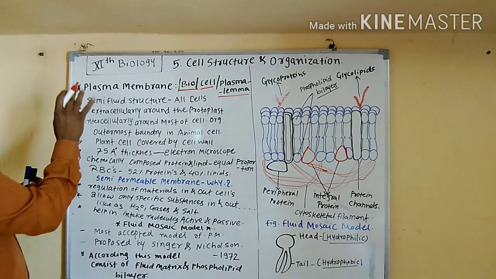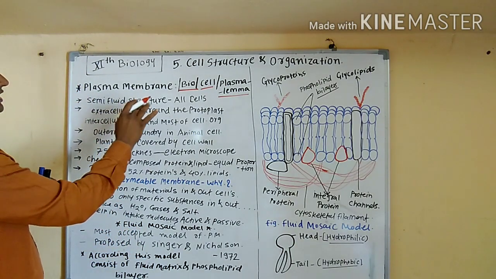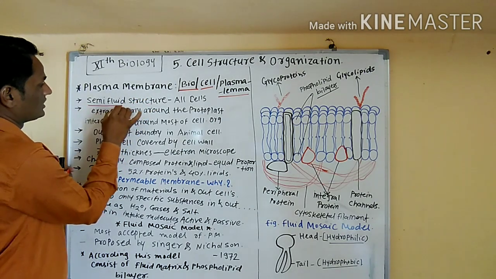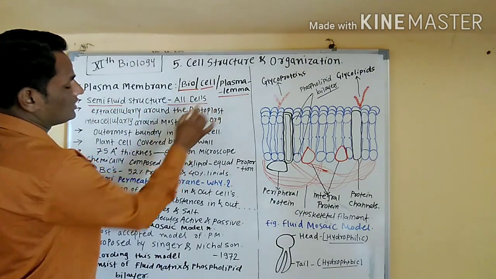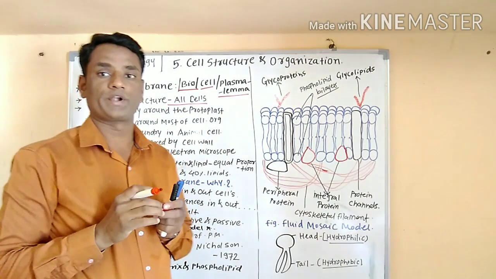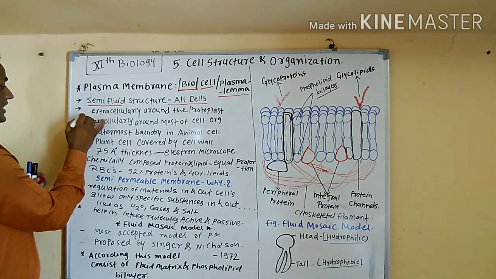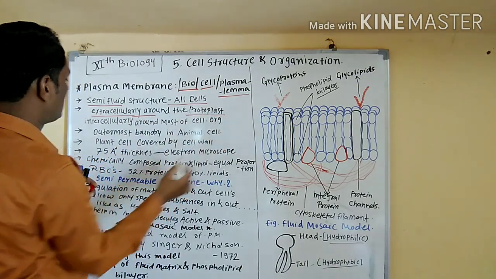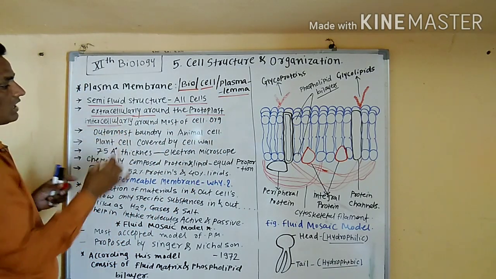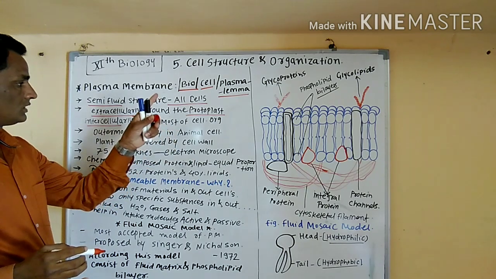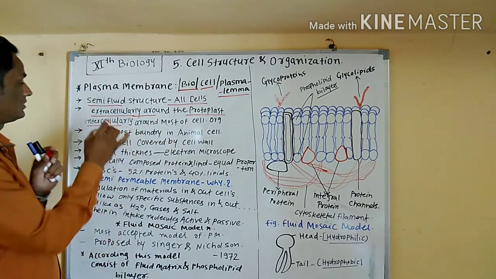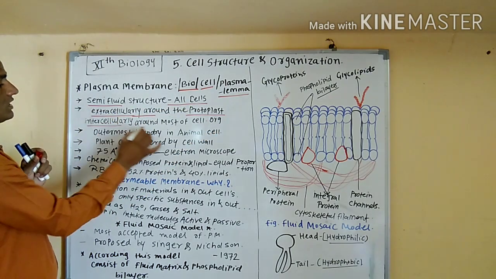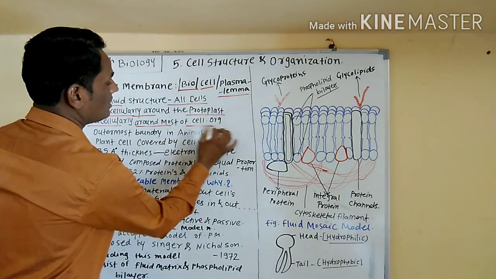Plasma membrane is a semi-fluid structure present in all types of cells, prokaryotic cells as well as eukaryotic cells. It is present extracellularly around the protoplast and intracellularly around most of the cell organelles.